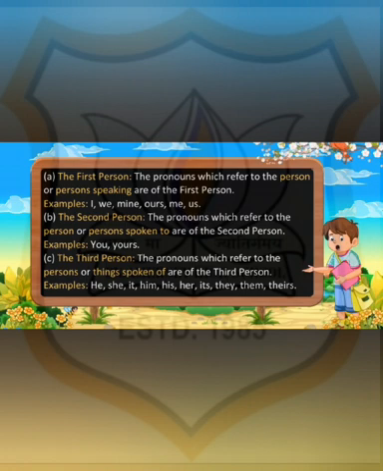The first person: the pronouns which refer to the person or persons speaking are of the first person. Means, children, the person who is speaking is the first person pronoun. For example, I, we, mine, ours, me, us. Second person means the person or persons spoken to. Means, in an easier way, the one to whom you are talking is the second person. For example, you, yours. In third person, children, the one about whom or what we are talking is the third person pronoun. For example, he, she, it, him, they, them, theirs.